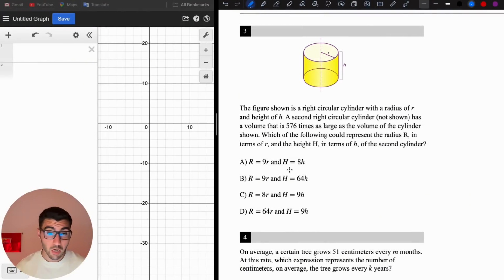Now, another very common SAT question. The figure shown is a right circular cylinder with a radius of r and height of h. The second right circular cylinder has a volume that is 576 times as large as the volume of the first cylinder. Which of the following could represent the radius in terms of r and height in terms of h of the second cylinder, right?